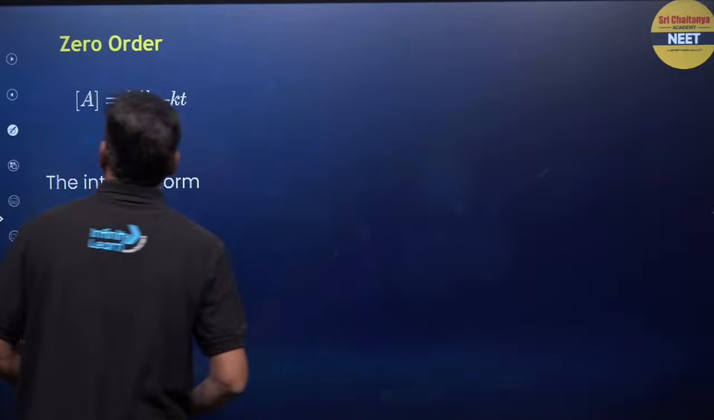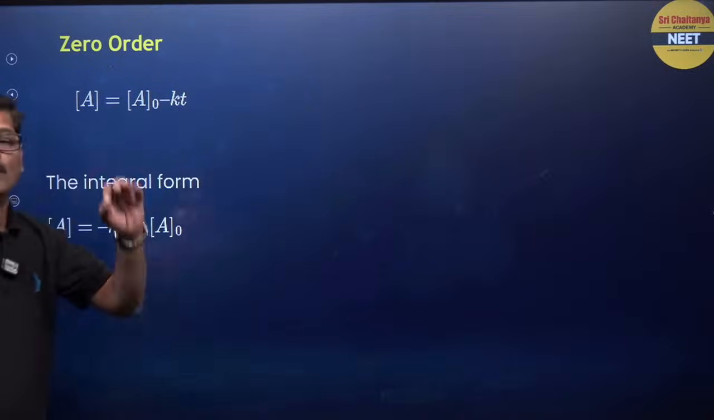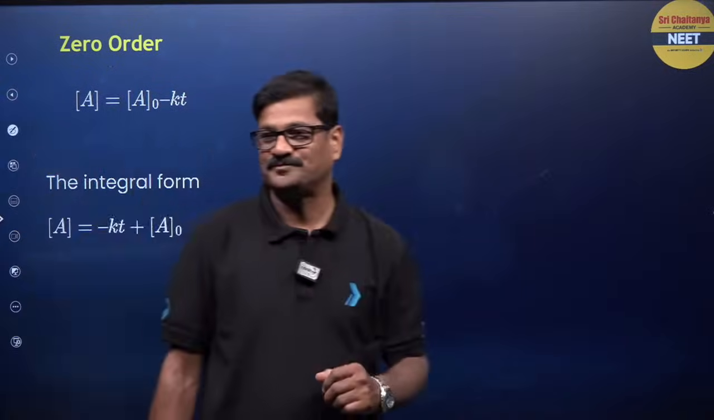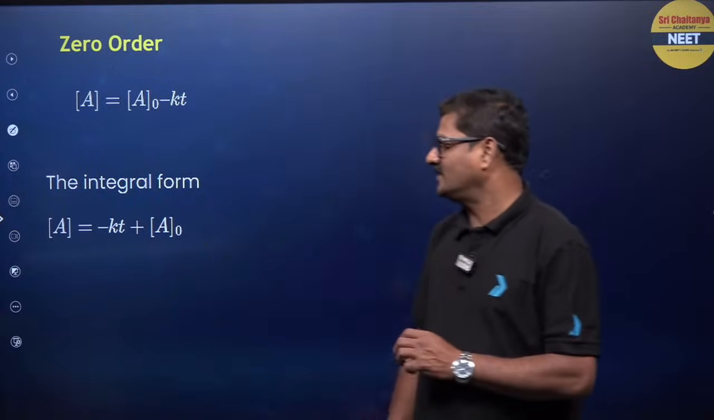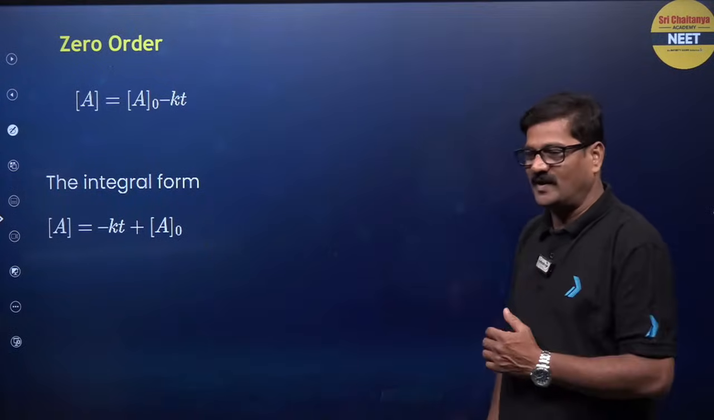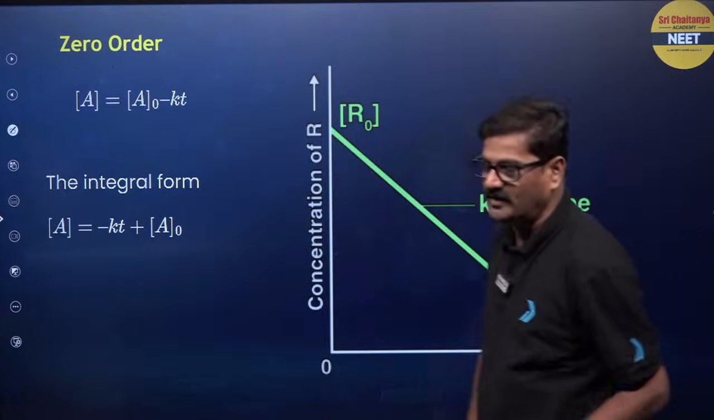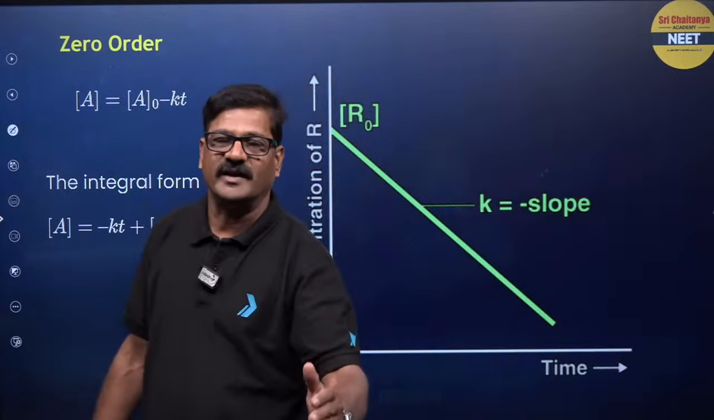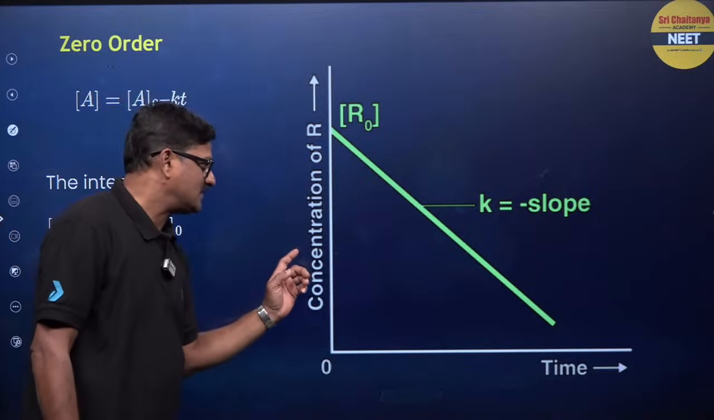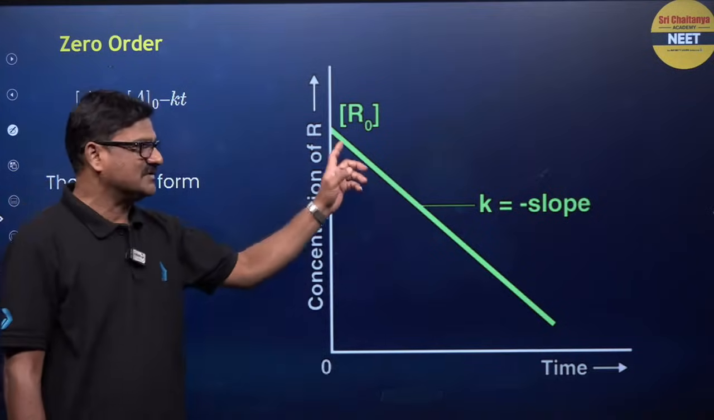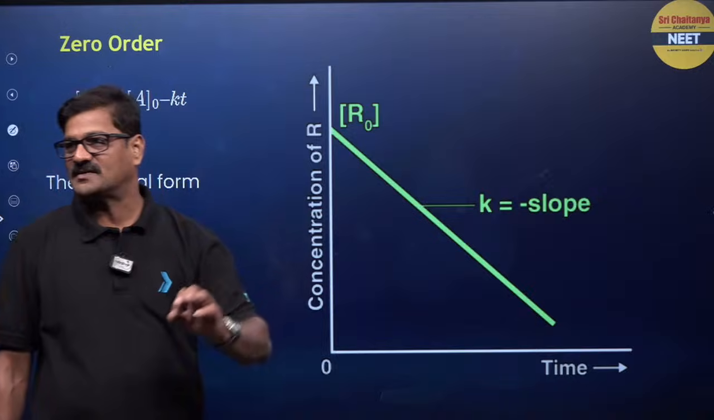And moving ahead, zero order: A is equal to A naught minus kt. And integrating, A is equal to minus kt plus A naught, and you are going to get a straight line with a negative slope when concentration of the reactant versus time is plotted, with the slope being minus k.